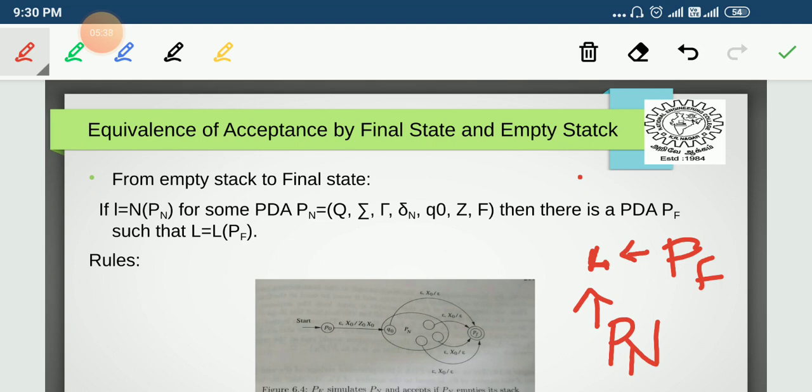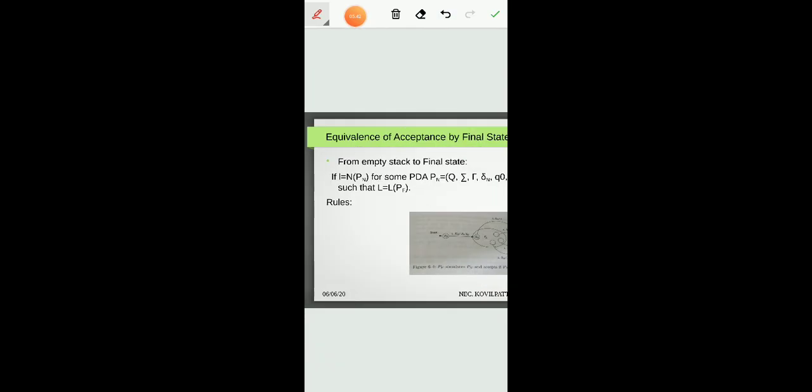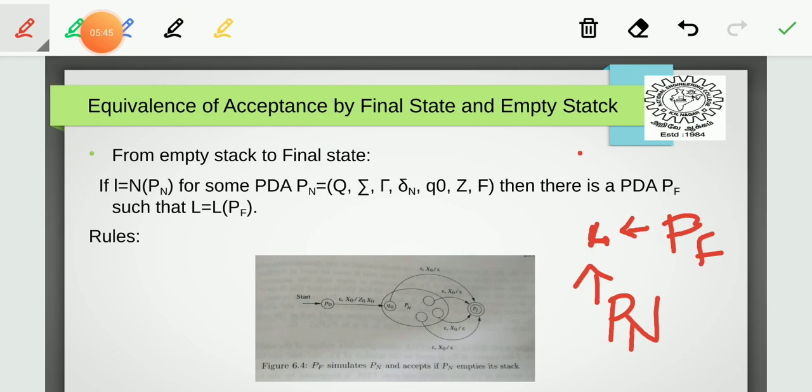So if you are given the PDA for a particular language with acceptance by final state, then it is also possible to construct a PDA with acceptance by empty stack, and the vice versa is also possible. Given acceptance by empty stack, we can also convert into acceptance by final state. So the rules for those conversions we are going to see now.